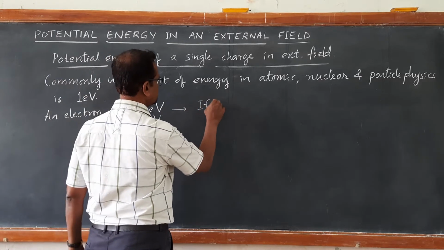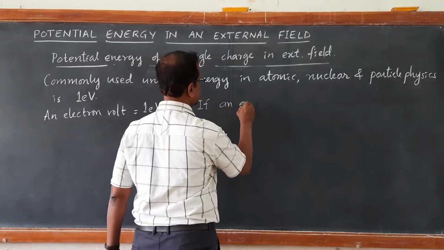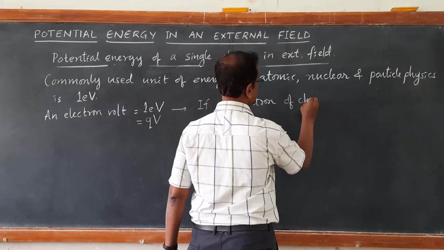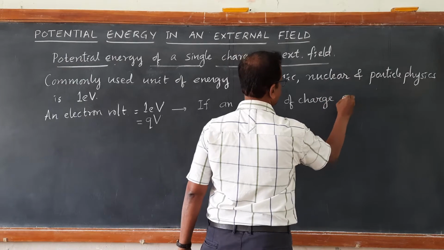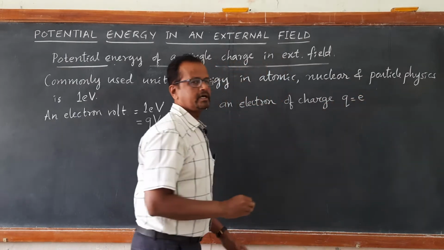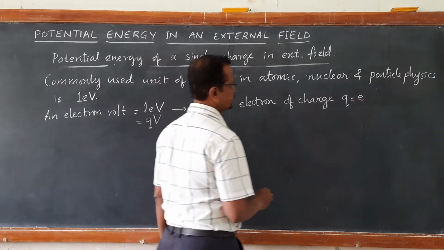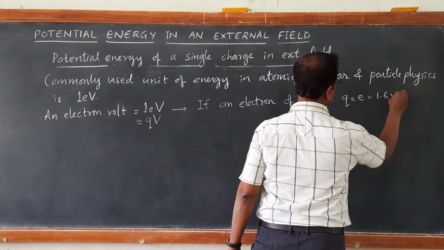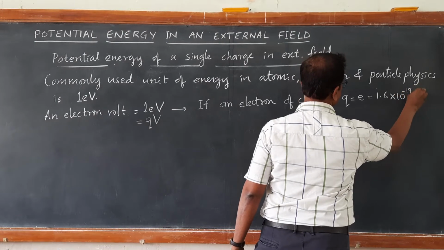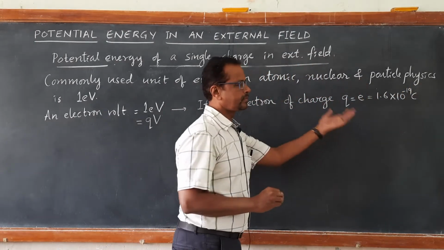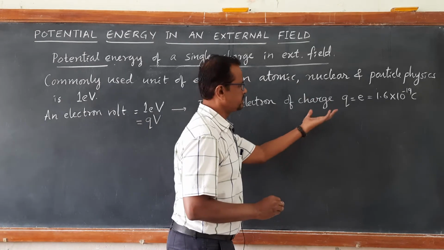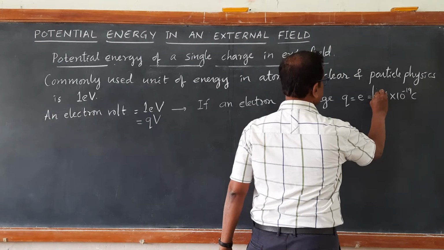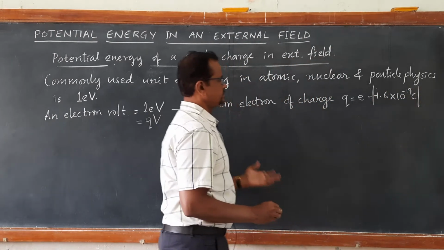If an electron of charge Q equal to e, electronic charge is always denoted by e, which we know is equal to 1.6 into 10 to the power of minus 19 coulomb. Let us say this is actually a negative charge. In general, let us take the magnitude, so then there is no confusion.